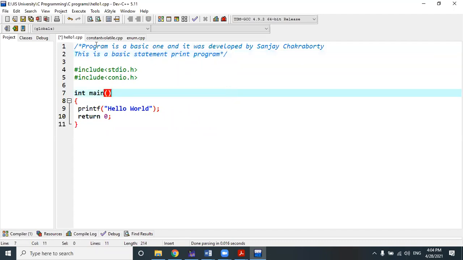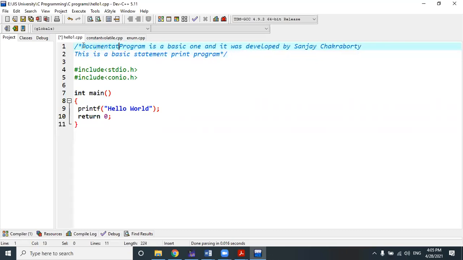If there are multiple comment lines, slash star and star slash has a major role to play. Otherwise, you need to insert the double slash in front of each and every line. That is the only difference, nothing else. And this section is called the documentation section, which I already discussed.